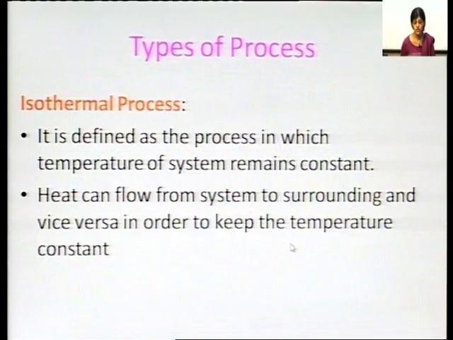So, what is an isothermal process? An isothermal process is that process in which the temperature of the system remains constant, and in order to keep the temperature of the system constant, there can be flow of heat from system to surrounding or from surrounding to system.